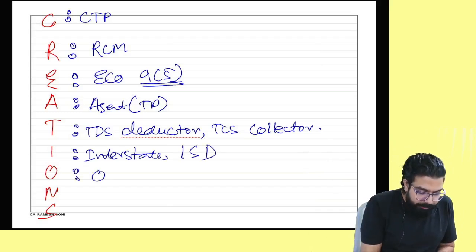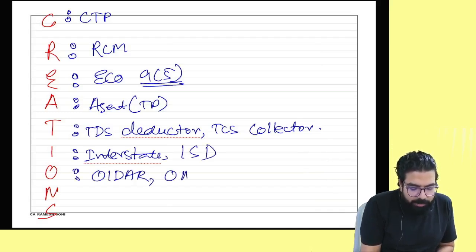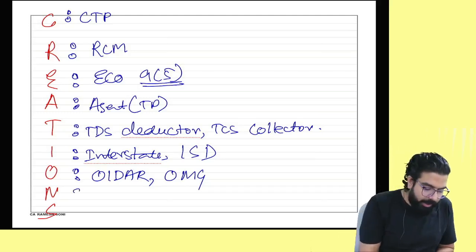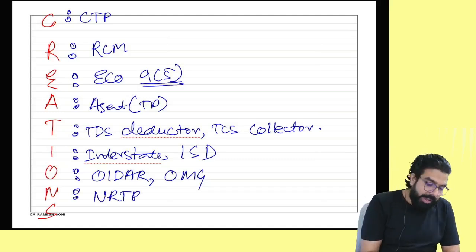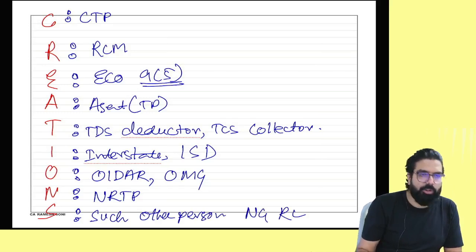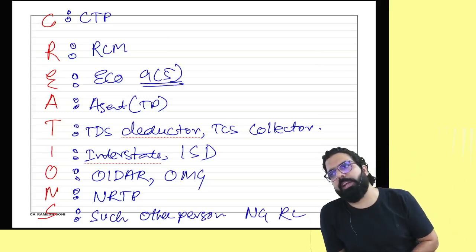O for OIDAR is required compulsory registration. O for online money gaming person is required compulsory registration. N for NRTP is required compulsory registration. S for such other person notified by the government on recommendation of the council will also be required compulsory registration.